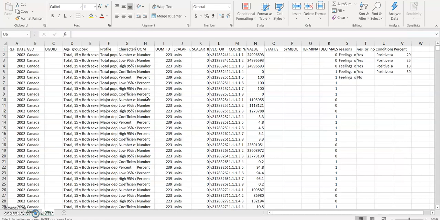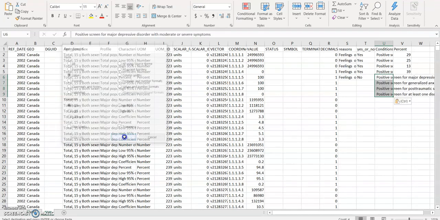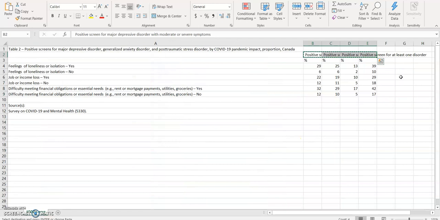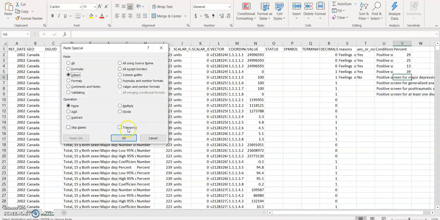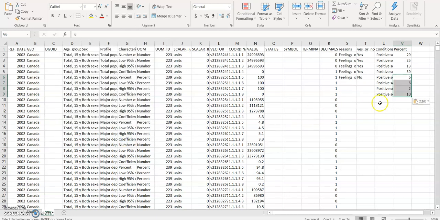I will copy this, transpose it, and paste it. So I have my reasons, and I have mentioned a percentage column where I am mentioning my percentage. This is how I am going to create my file. My first file will be from columns A to R, and my second file will be from columns S to V, and this will be my base file for data visualization.